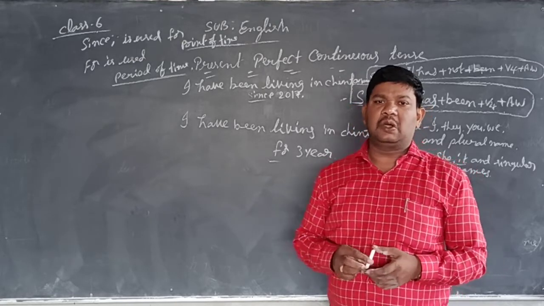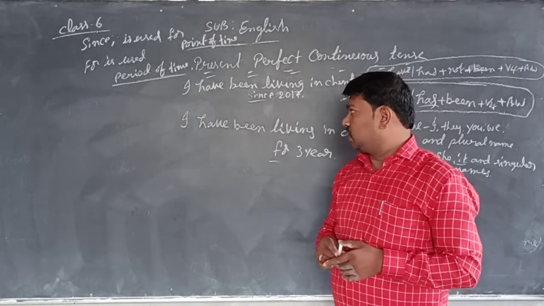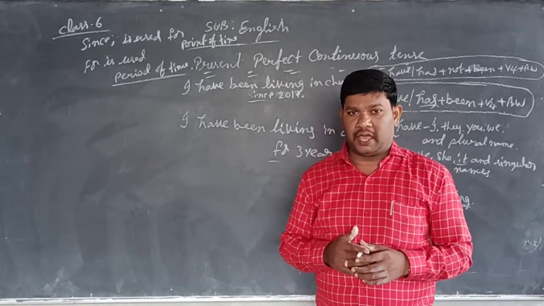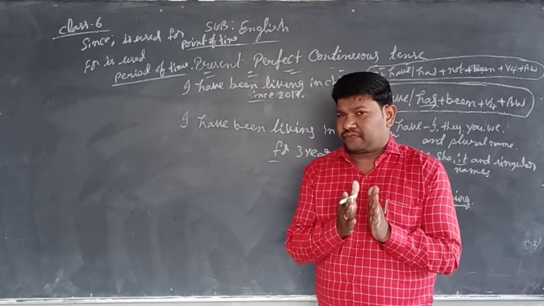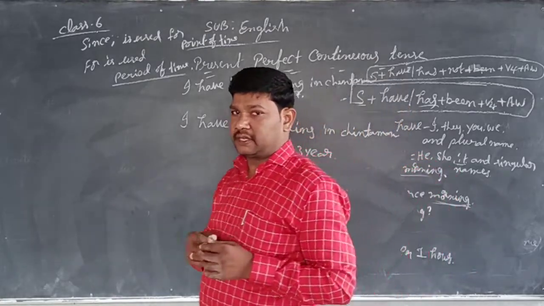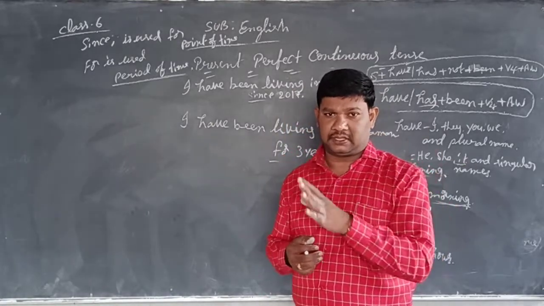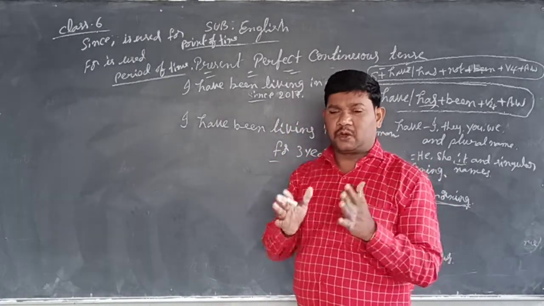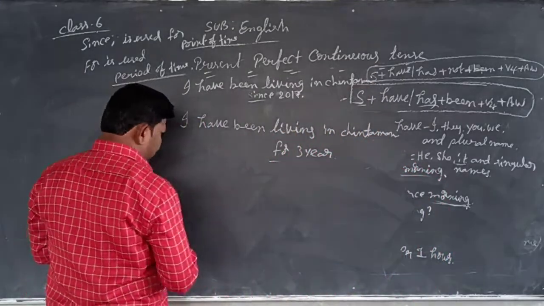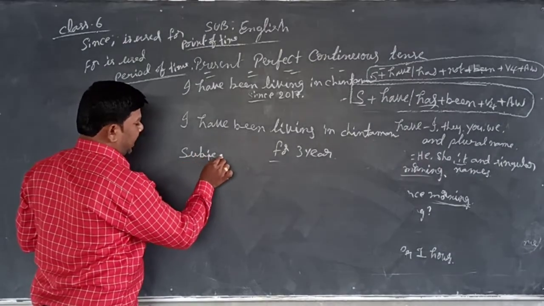Those are the regular words used in simple past tense. Students, I give one assignment for you. You do it at home. So you take the subjects first of all. How many subjects did I tell you? 9 subjects. Of course 9 subjects, and 3 persons are there. First person, second person, third person. Completely fine, totally 9 subjects are there. Once again, I remind you of the subjects that exist in the English language.